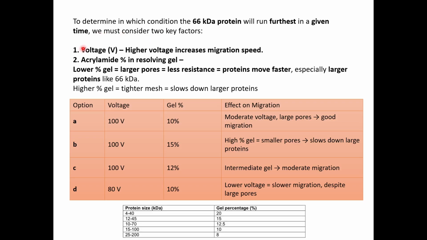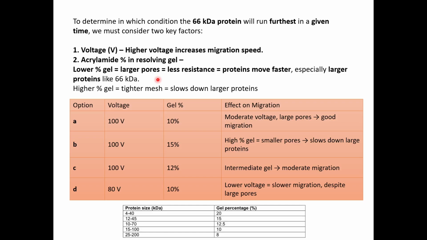Voltage is simple. Basically, if you have a higher voltage, the migration speed will be more. And in case of percentage of the gel, it is inverse. If you have a higher percentage of gel, the migration will be slower because you will have smaller pore size.